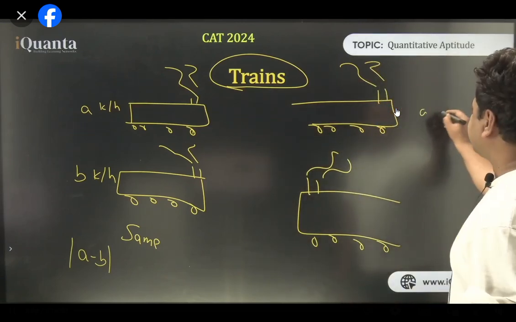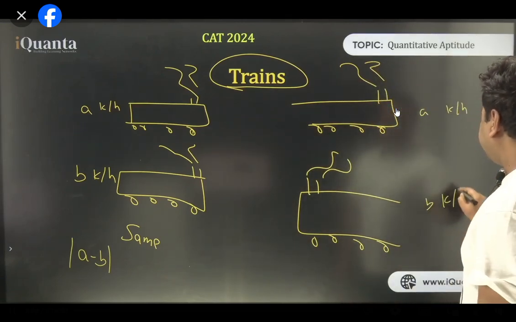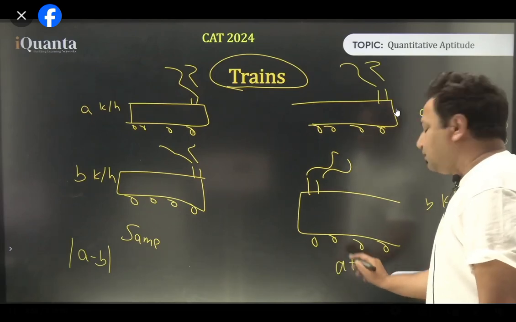And in the opposite direction, if this is A kilometer per hour and this is B kilometer per hour, it will be A plus B.